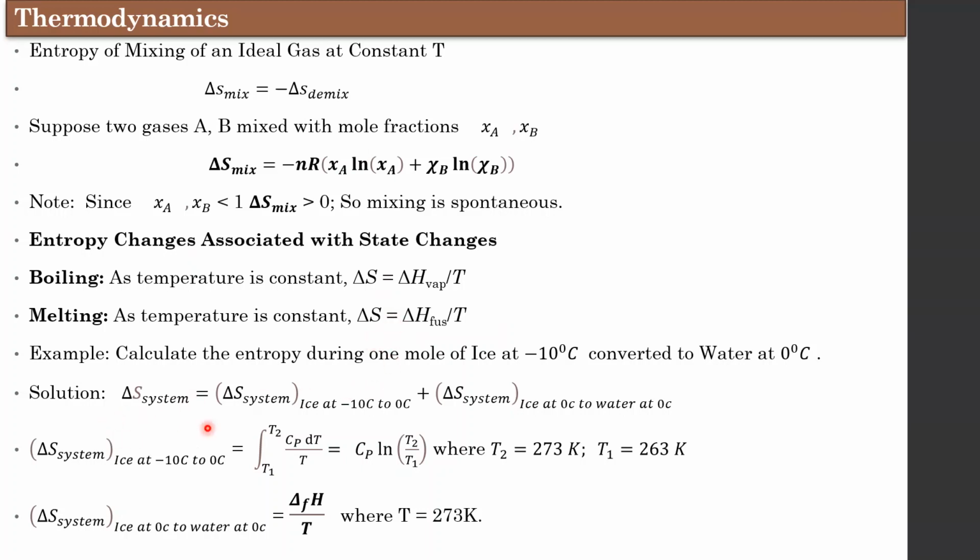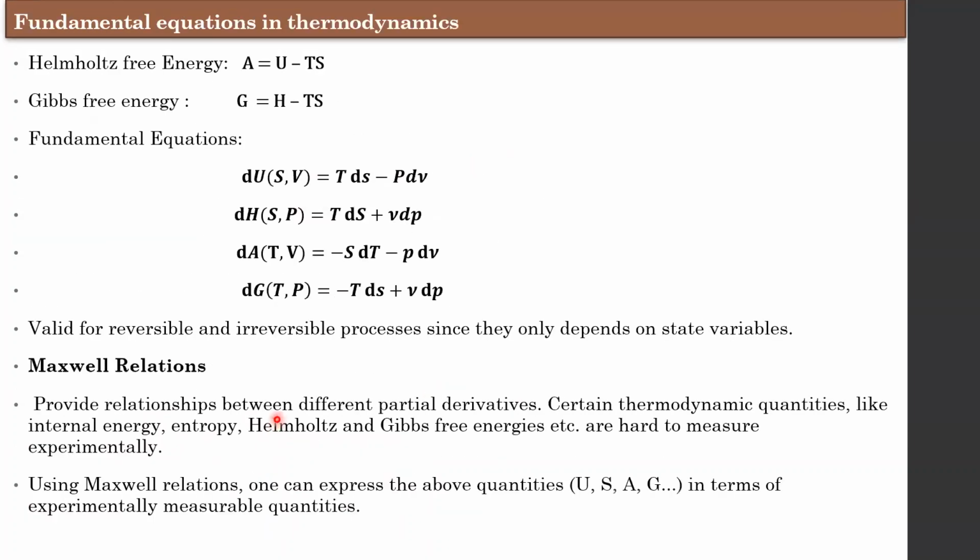And next, I have given one problem here. You can understand it very easily. And next, defined the new term here, Helmholtz free energy, which is defined by A, which has the expression U minus TS. And also, you know the Gibbs free energy, G is equal to H minus TS. You have to remember all these fundamental equations. That's very, very important in making Maxwell relations.